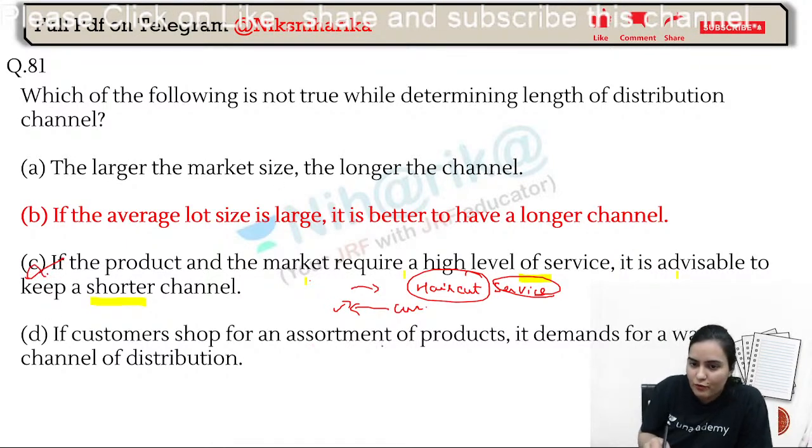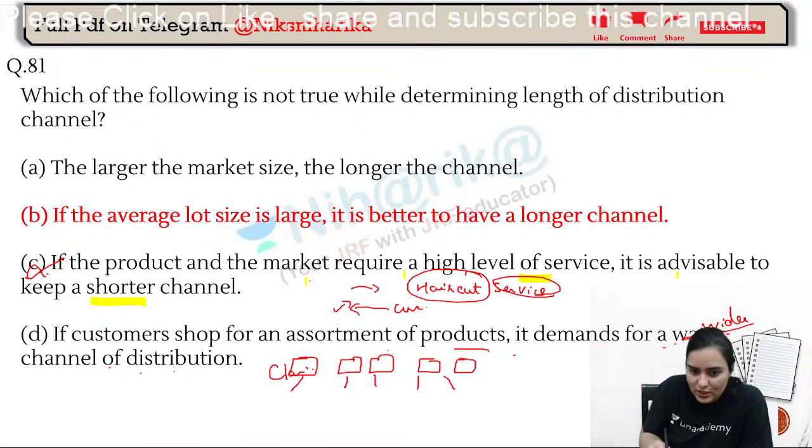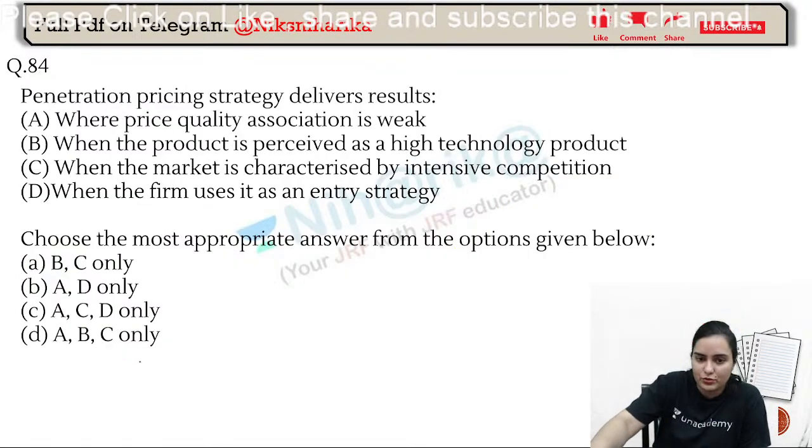If customers shop for an assortment of products, it demands a wider channel of distribution. Basically, assortment of products means different products, basic different classification of products. So now it demands a wider channel of distribution. Okay, definitely. If there is classification, then it needs a wider channel of distribution.